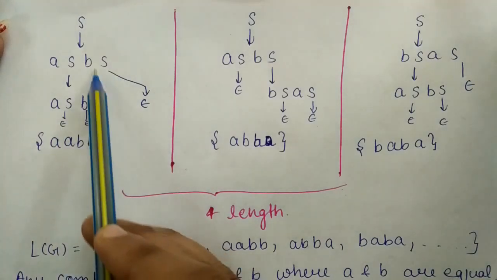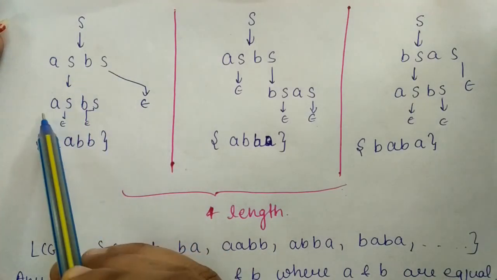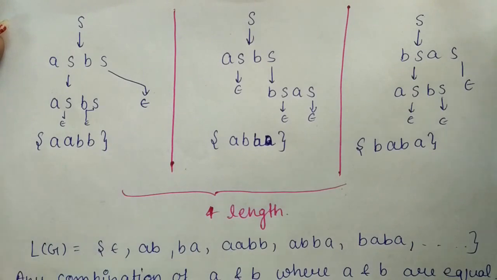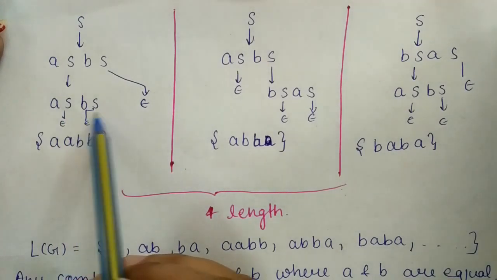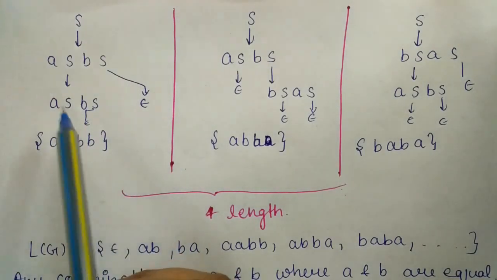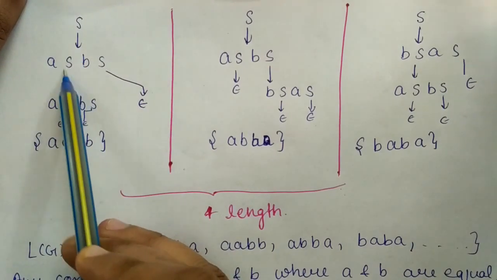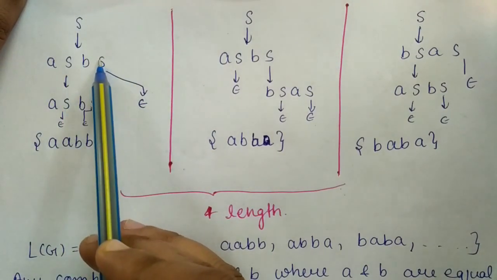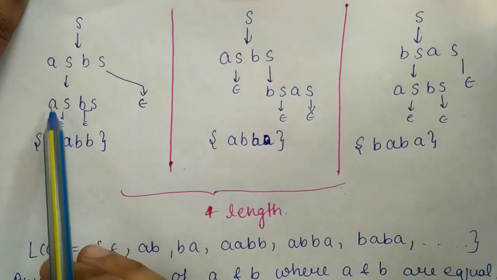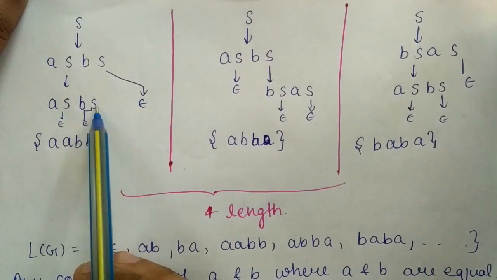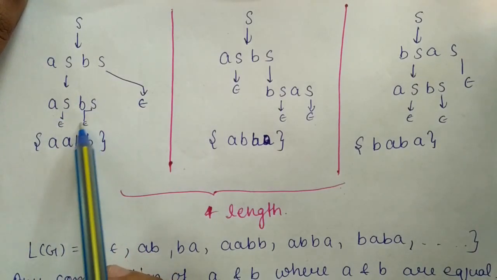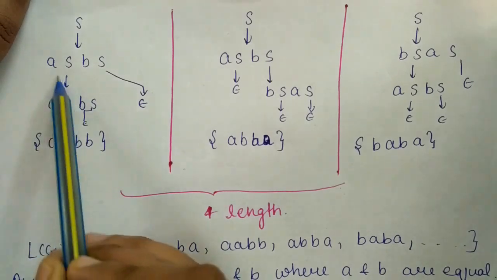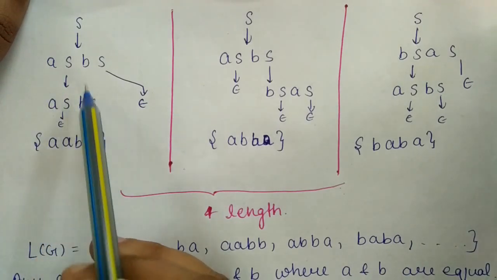Now coming to the four length string, you can replace this S by any of the productions aSbS or bSaS. Okay, so either you can replace this S or you can replace this S. Okay, so if you replace this S by aSbS and then again you replace this by epsilon, it will generate a and then b.